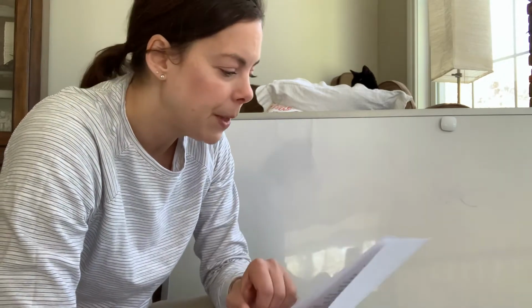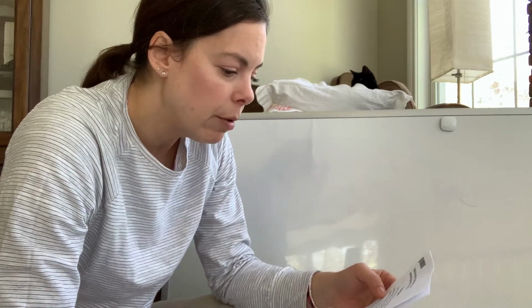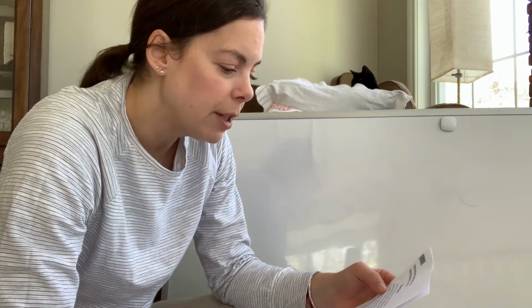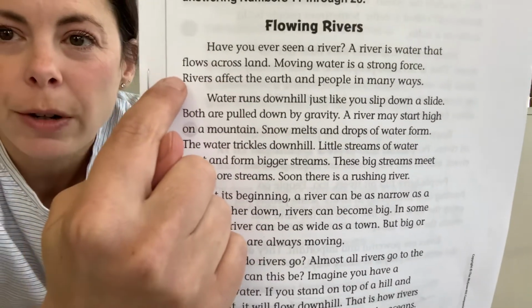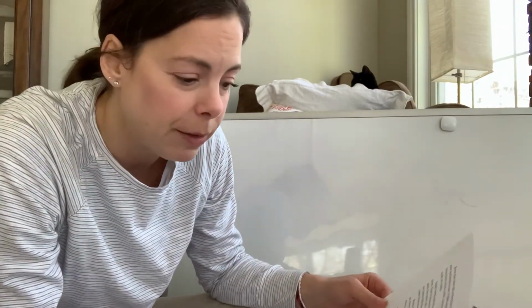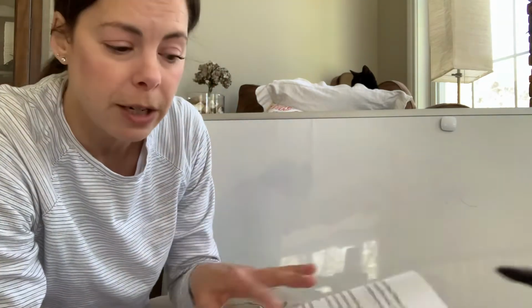If we look at paragraph 1, have you ever seen a river? A river is water that flows across land. Moving water is a strong force. Rivers affect the earth and people in many ways. So right here at the bottom of paragraph 1, I'm going to circle that sentence with a color. I don't care, you choose purple, blue, green, yellow. And then I'm going to answer D.